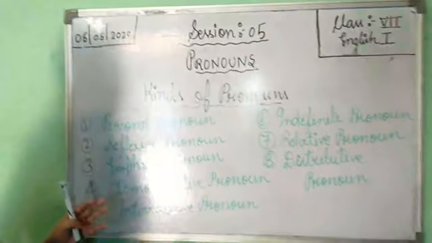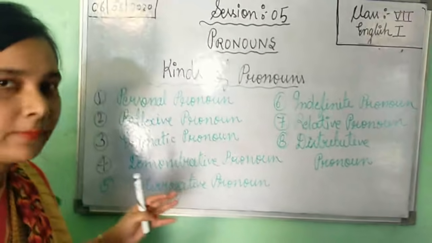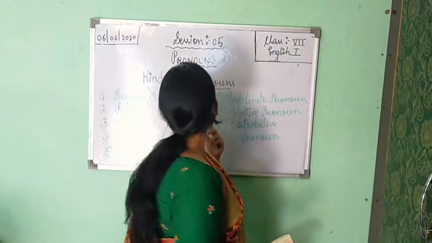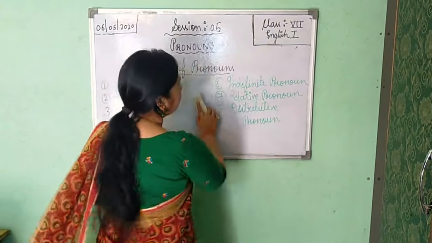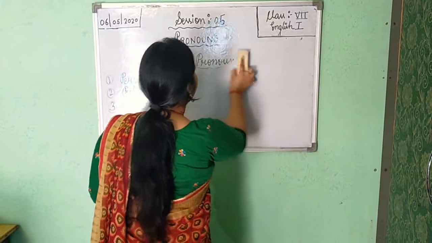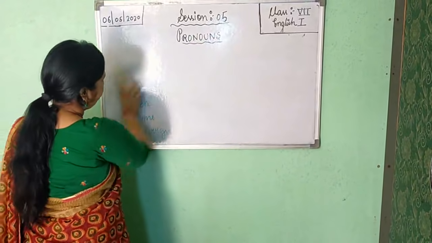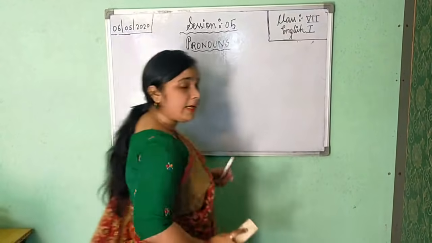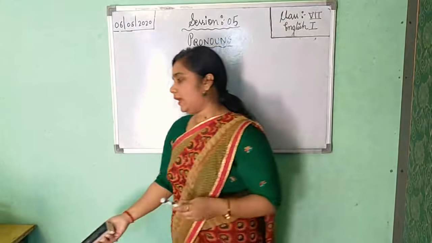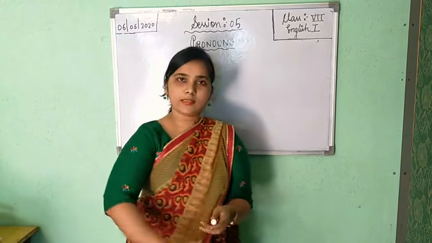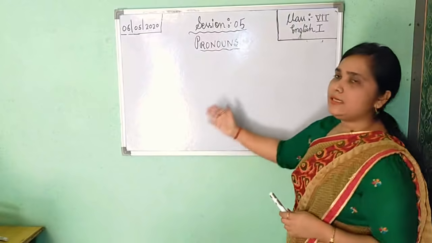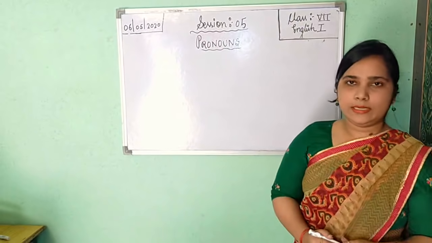Now, I am going to teach you what a personal pronoun is. The heading is personal pronoun. A personal pronoun stands for persons, as the name itself shows.